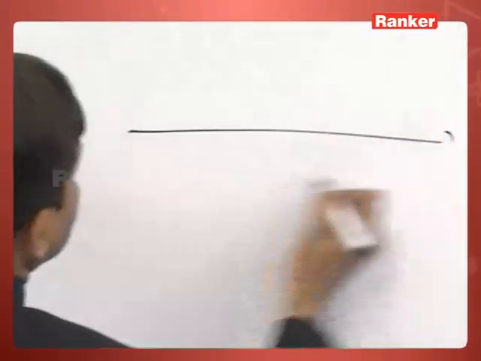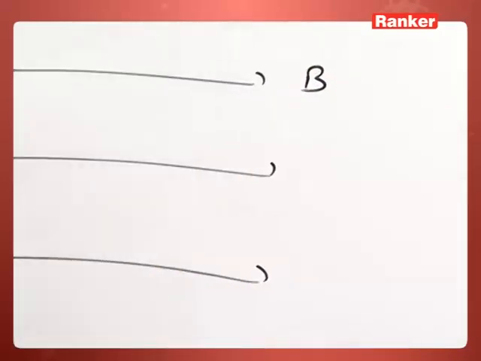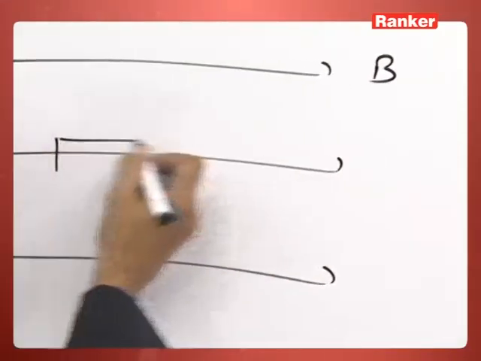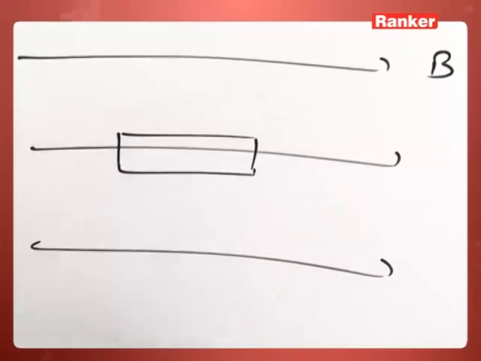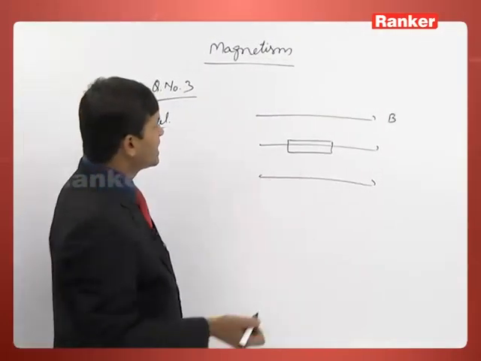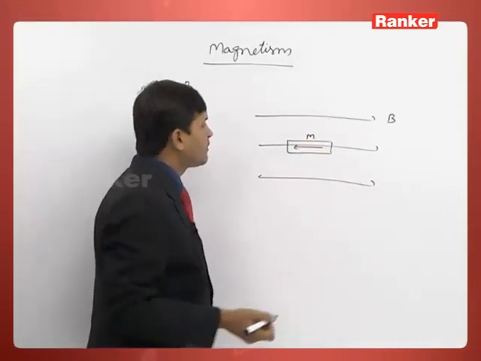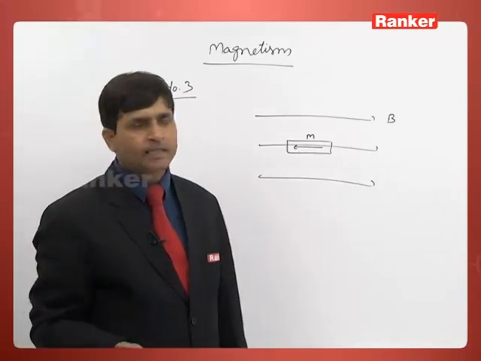Let the magnetic field be in this direction, and this is the magnet. The magnet is oriented 180 degrees with the magnetic field direction, meaning the magnetic moment of the magnet is in this direction.